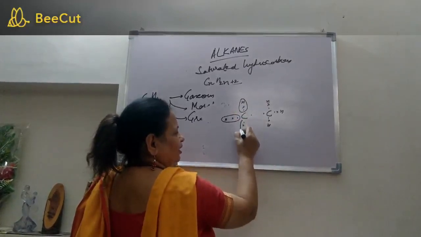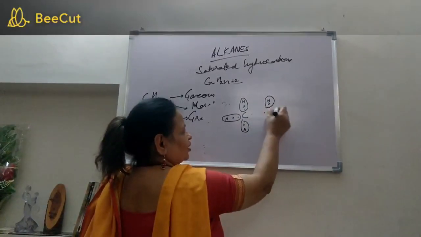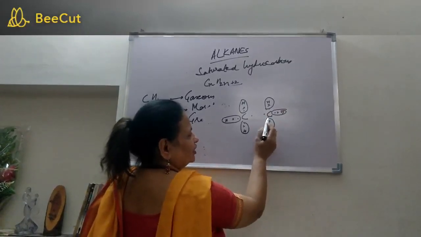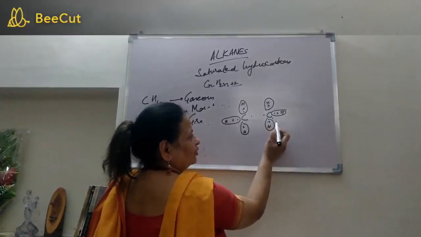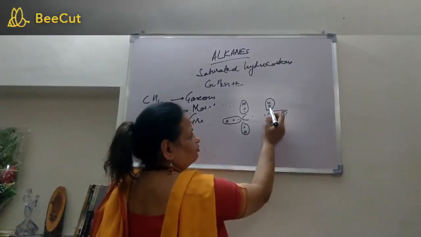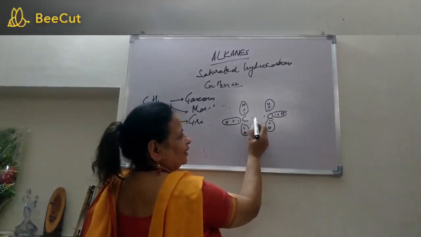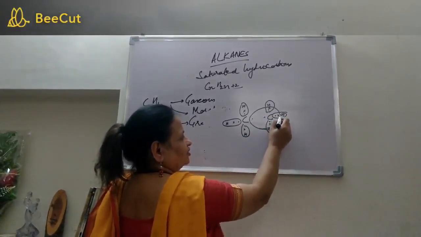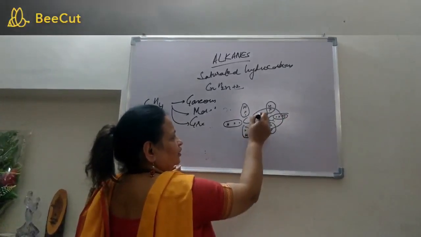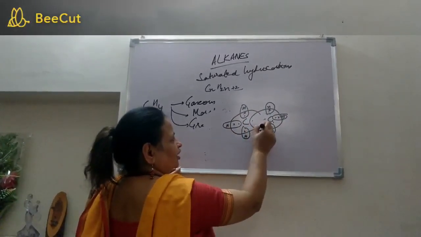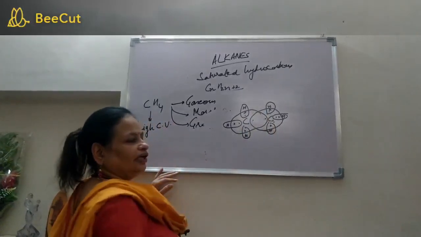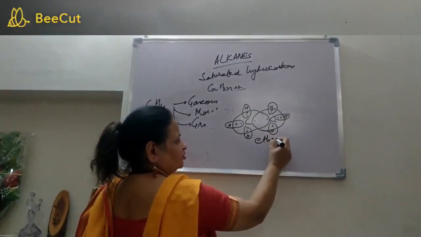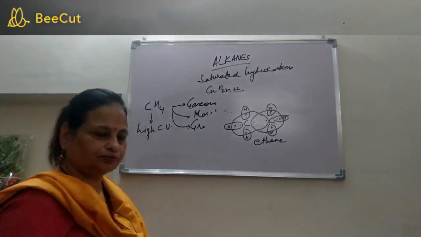Now each of the hydrogens is completing the duplet, and carbon is completing the octet. See, look at this carbon atom, say 1, it has 1, 2, 3, 4, 5, 6, 7 and this electron. So this is how carbon is completing its octet. Similarly, the other carbon atom is also completing its octet by using the electron of the other carbon atom. So this is the structure of ethane, and the structure of methane I have already explained to you.